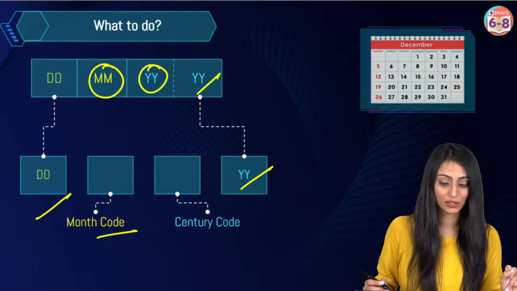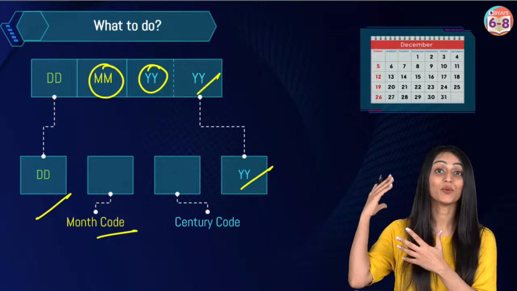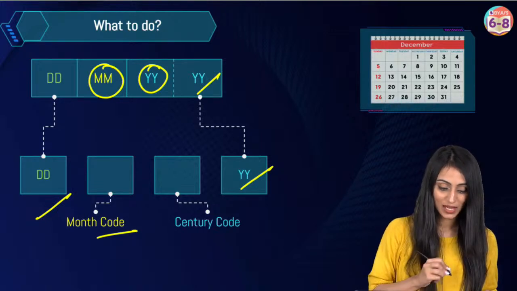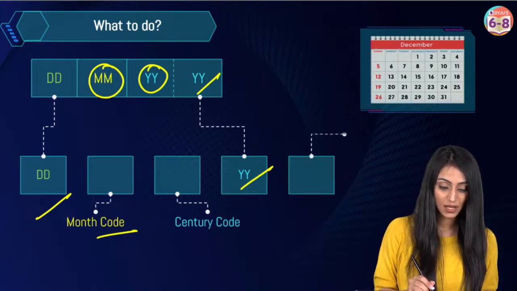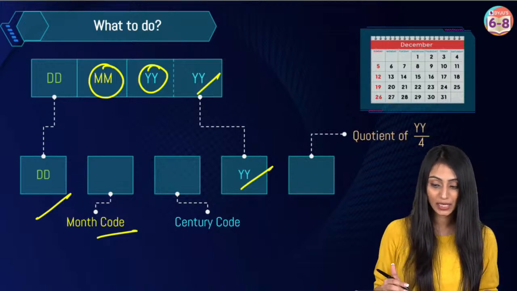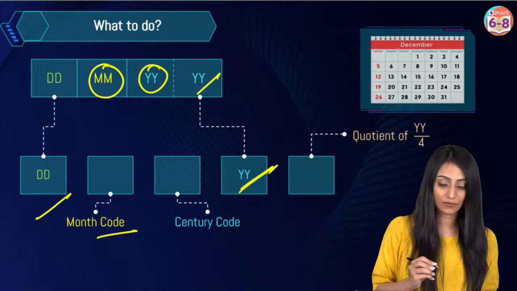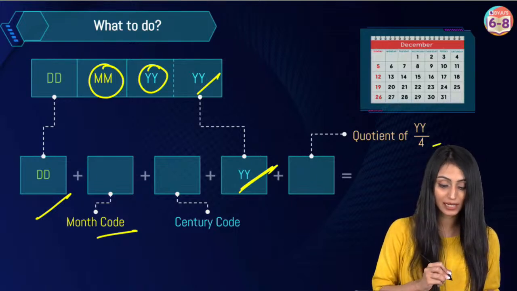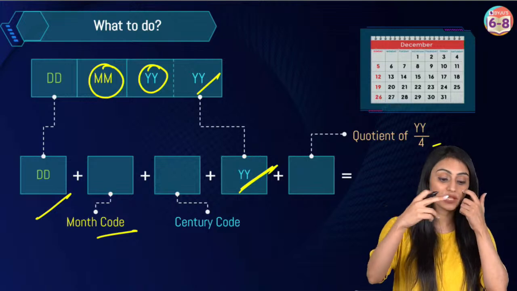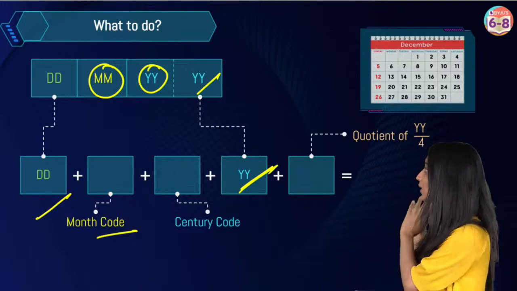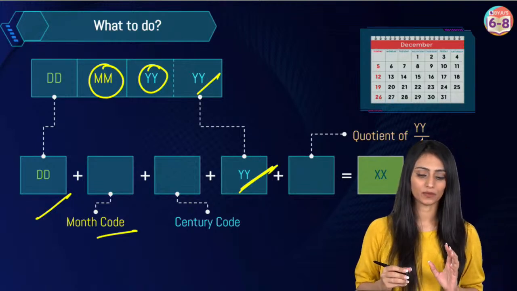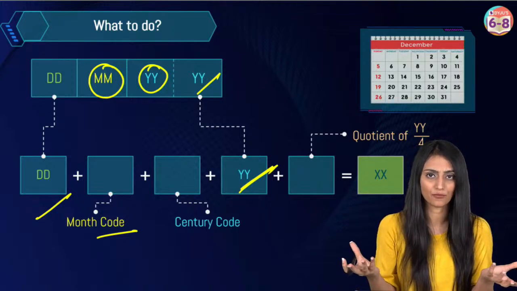Harshita, I haven't even told you the date yet. I'm just telling you the steps that we need to follow. Okay. Now, what we need to do next is, whatever quotient we are getting, we divide that by 4 and we will write it here. Then we have to add whatever is written in all these 5 boxes. We are going to add them up and write the total here. XX is the generalized form of this.